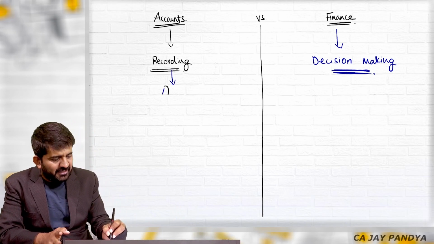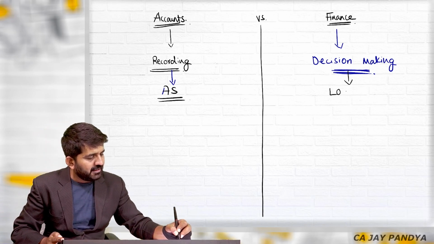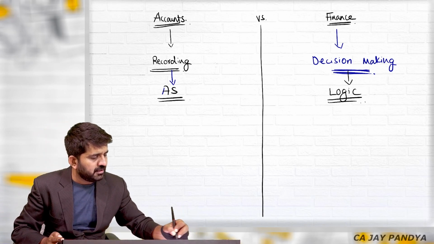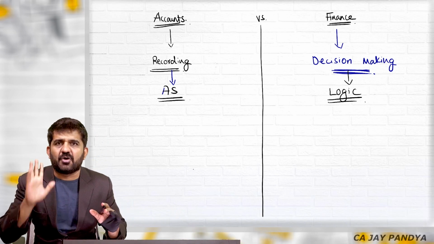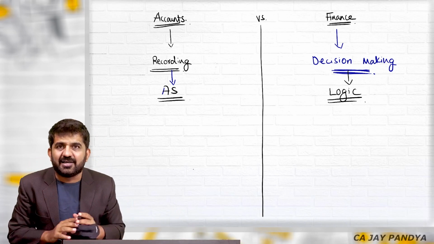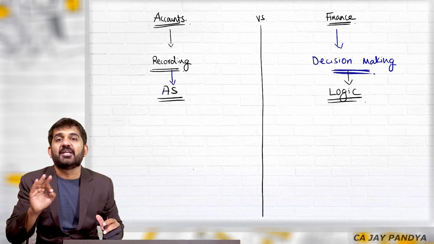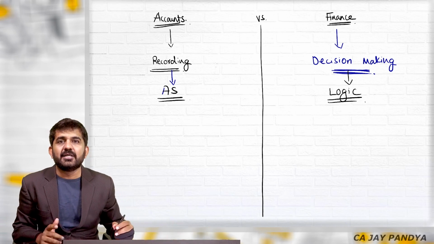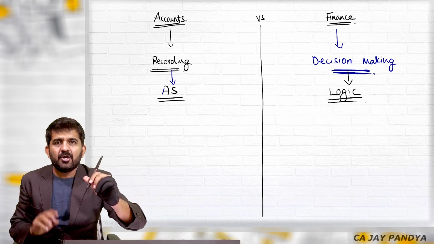Recording can be done by some standards. Decision making happens always with logic. You might have heard of standards of auditing, you might have heard of accounting standards. You will never hear standards for financial management. This is the reason. Whether you want to purchase this pen or not at rupees 10, who can give you the answer?